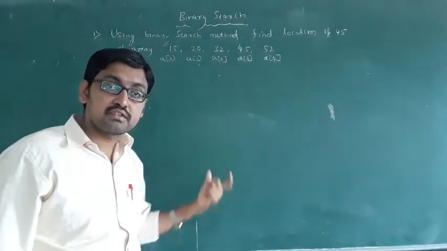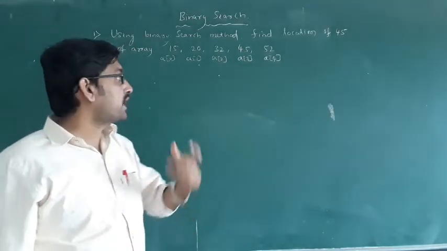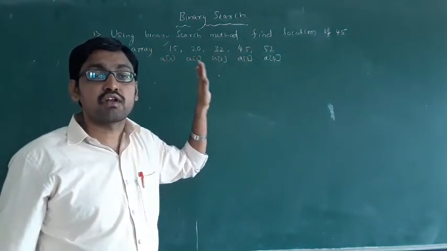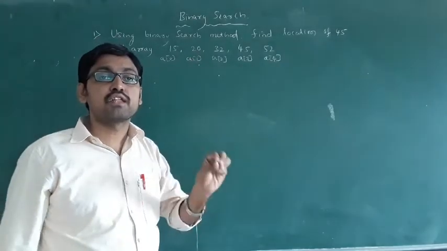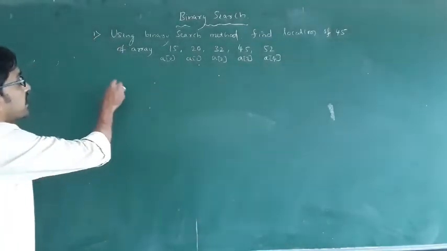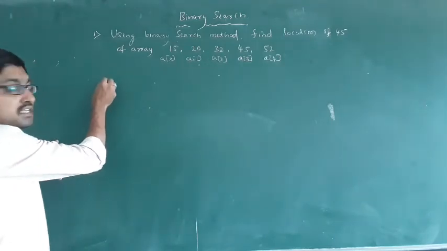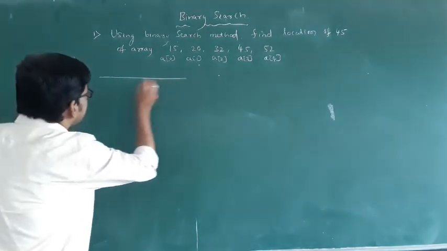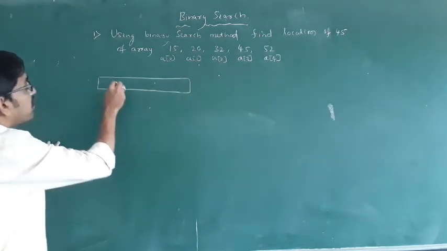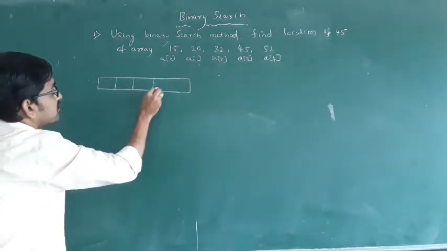That is called binary search. Okay, see, in binary search they give you these elements, find the location of 45. How to find the location of 45? See, first take one array and write the elements. I am taking an array. How many elements do you have? 5 elements.